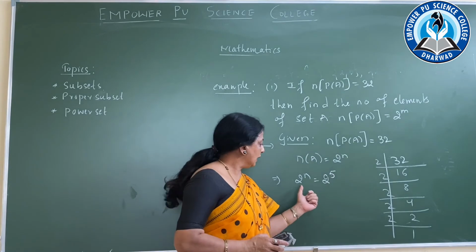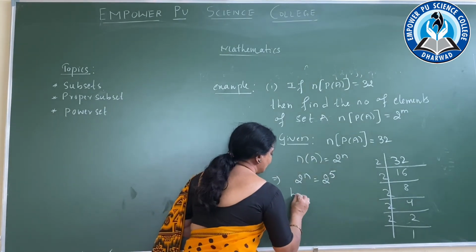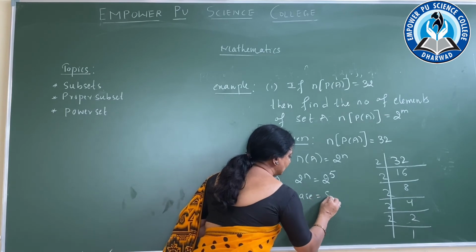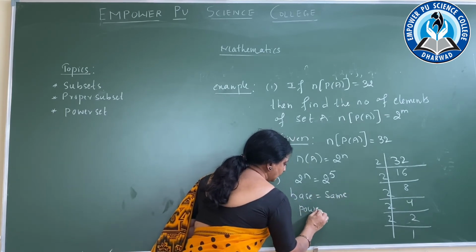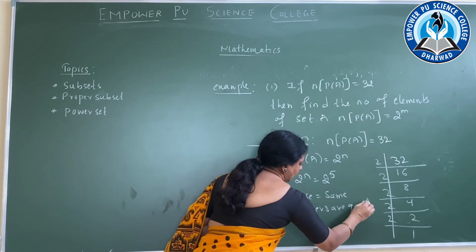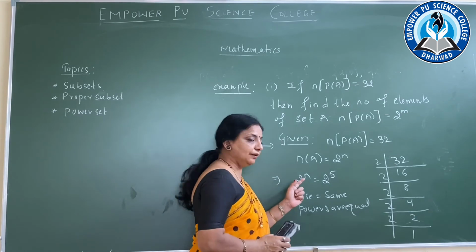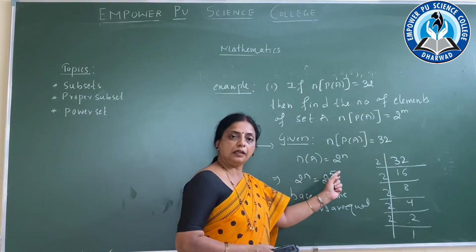You know, if the bases are the same, then the powers are equal. When the base is the same, the powers are also equal.